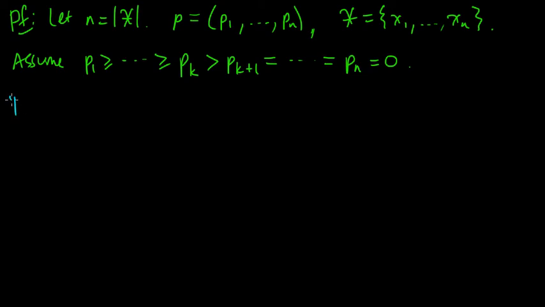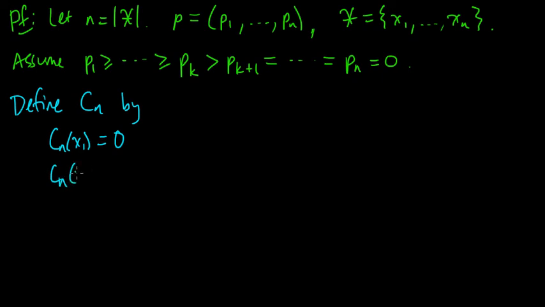Let's define the code C_n by the following. We need a code word for each of these x's. Let's define C_n of x_1 as 0. It's going to be a binary code. x_2 is 1 0, C_n of x_3 is 1 1 0, and so forth.